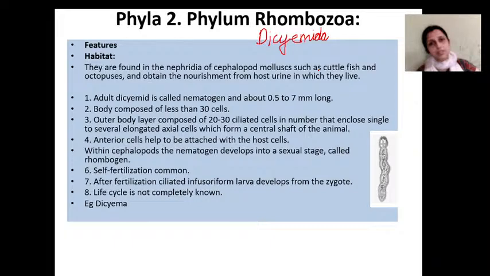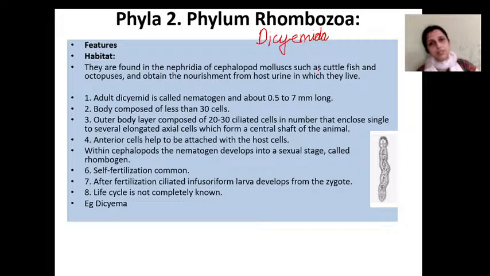Mammals have kidneys, and lower organisms have structures called nephridia for excretion. So these lower invertebrates live in the nephridia, taking nutrients from the urine. These are rhombozoans.